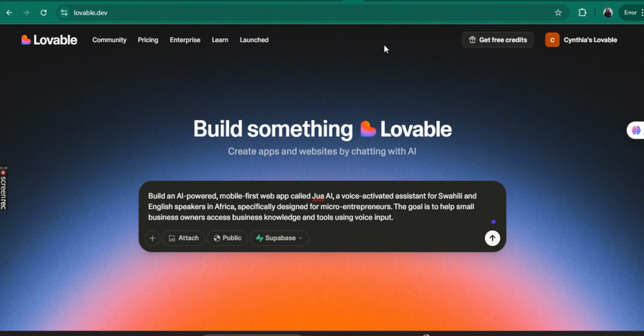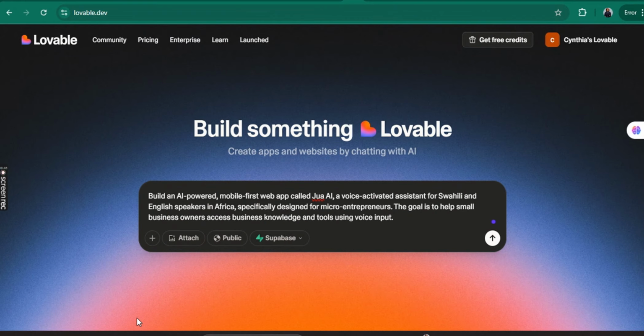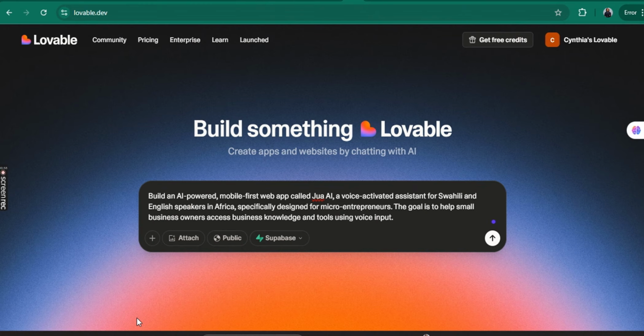So in my last video we looked at Bubble.io as a no-code platform that allows users to build web and mobile apps without any code. In this video I want to show you other alternatives in the same category. I intend to use the same prompt I used while creating Bubble and do a side-by-side comparison of Lovable AI, BASE44, Bolt.new, and Apsy.io.